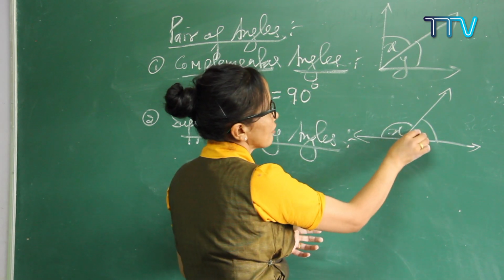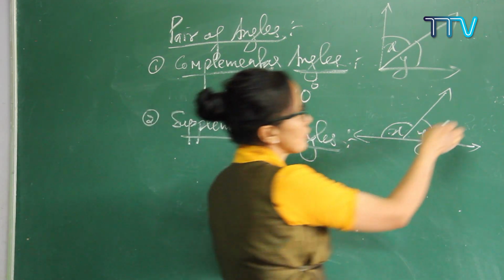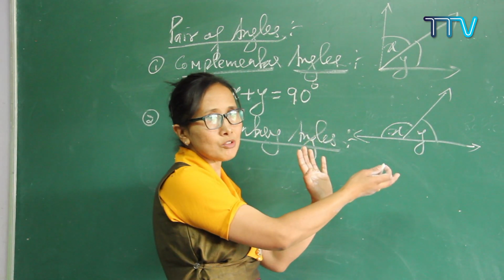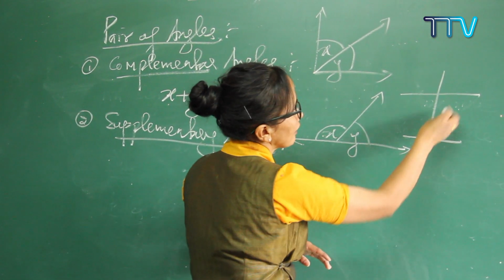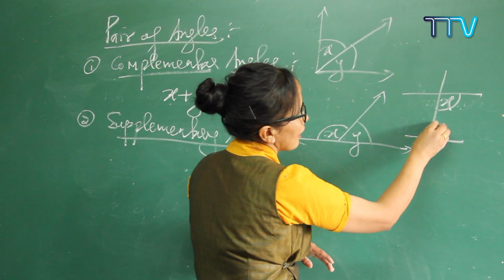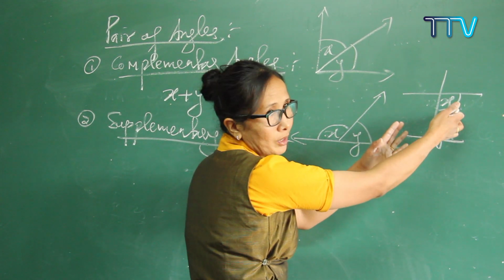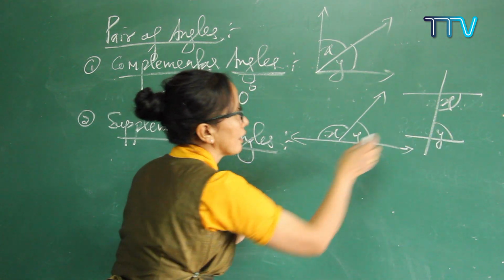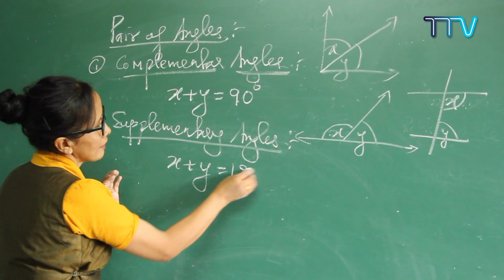Let's see, x and y. If x and y are exactly 180 degrees, or sometimes, not all the time you get it in this way, sometimes your angle will be in this way. See here, when I write this, there is one angle x and there is another angle y. So here you have x and y. So these both are angles. When I write it down, x plus y is exactly 180 degrees.